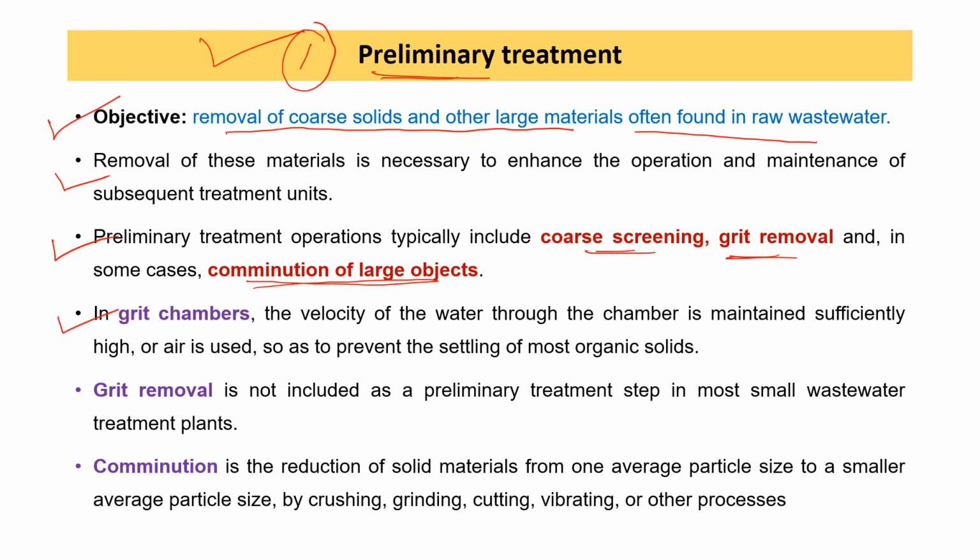In the grit chamber the sand particles or stone particles are removed. In many small wastewater treatment plants, grit removal is not included in the preliminary treatment process. It is included in the primary treatment process. Comminution is the process of reducing solid material by reducing the size of particles by crushing, grinding, cutting, vibrating and other processes.